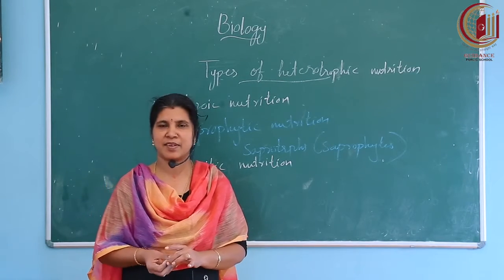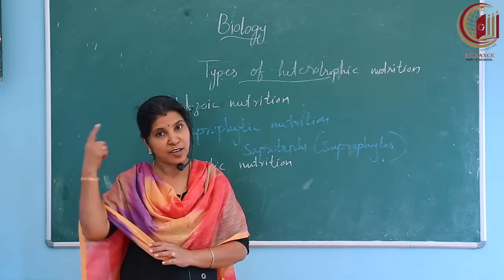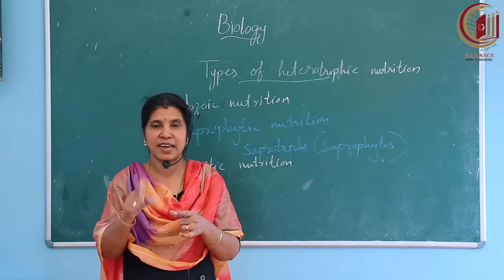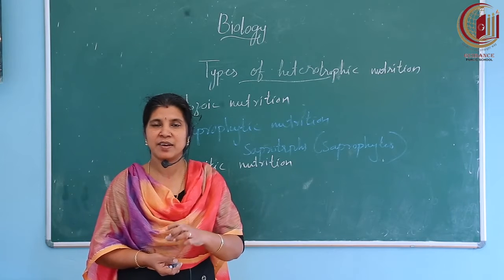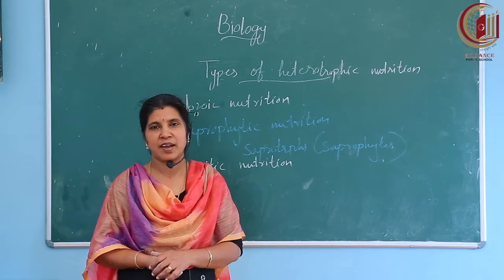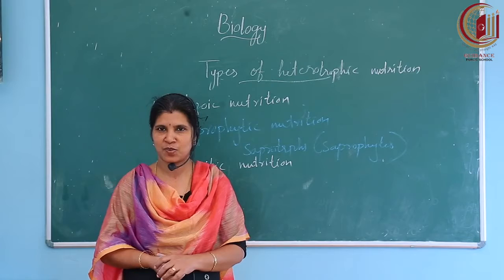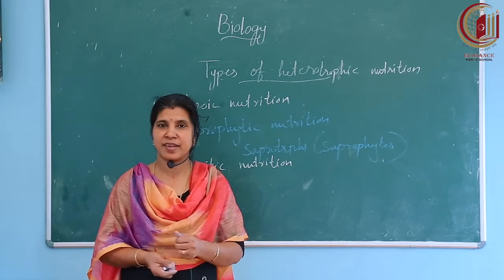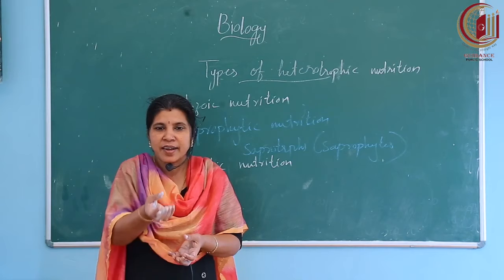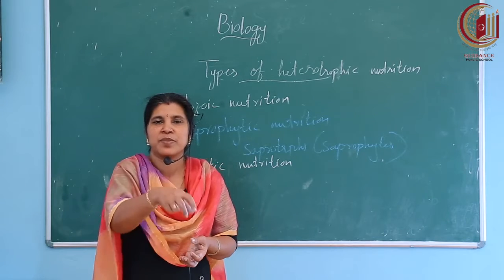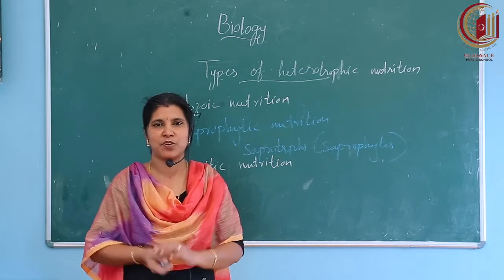You know lice, a human parasite which lives on our head in between hairs, absorbing our blood and living. It's a parasite completely depending on humans. There are many animal parasites also. Then there are some plant parasites. These plant parasites grow on other plants and absorb digested food from these plants. So, parasitic mode of nutrition.